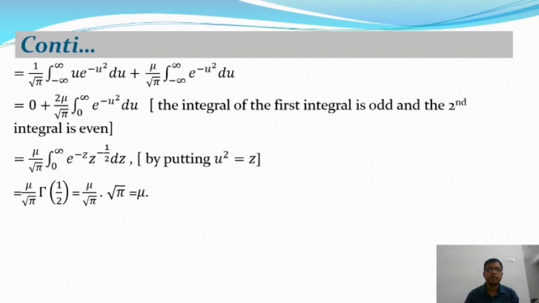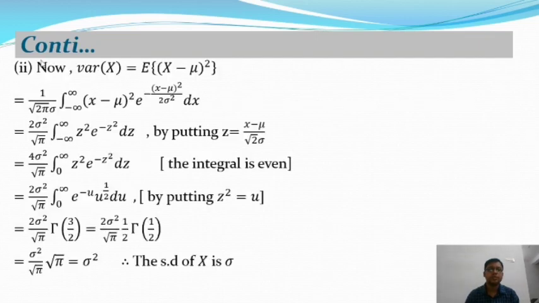And after that we are going to find the variance of a normal distribution. In the continuous case, the variance of x is equal to the expectation of x minus mu whole square, where mu is the mean of the distribution. It can be written as 1 by root 2 pi sigma into the integration over minus infinity to plus infinity of x minus mu whole square into e to the power minus x minus mu whole square by 2 sigma square into dx. So this is the variance of a normal distribution.